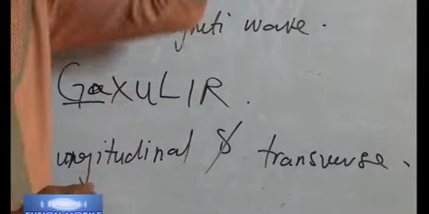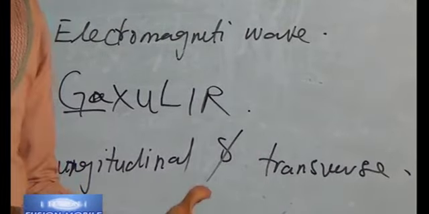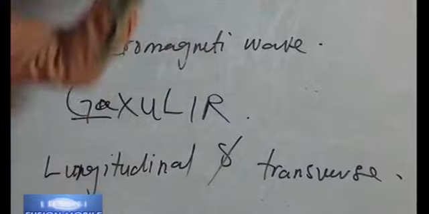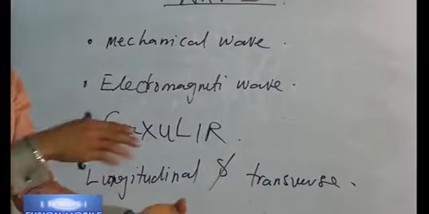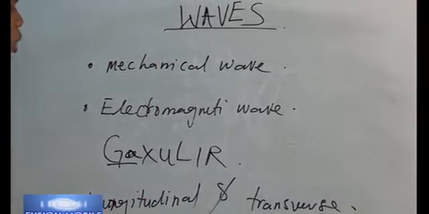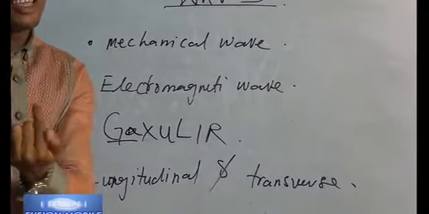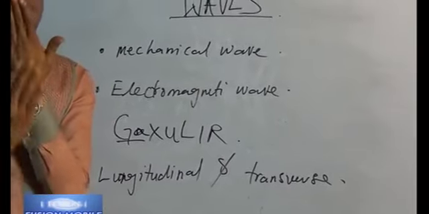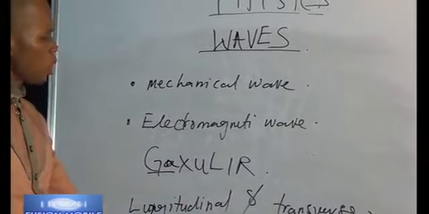Example: if I have a spiral spring just here, and I pull the spiral spring and let it oscillate, what do you see? It goes up and down. And as the spring is going up and down, the wave it is creating is also going up and down. We'll say that that is what? Longitudinal. The sound you are hearing from me is reaching you as a result of compressions and rarefactions of air columns that I've created.